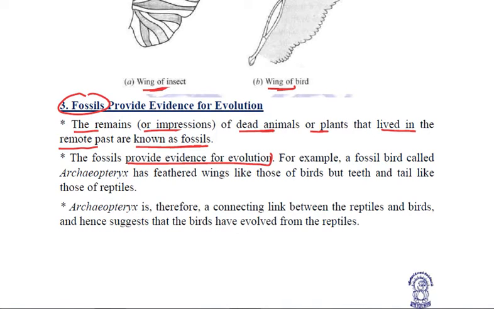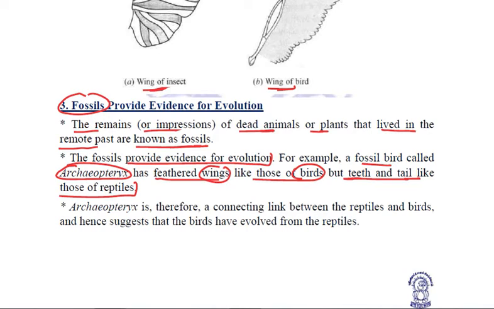How? While digging up, humans found a fossil bird named as Archaeopteryx. Now it was a very strange type of fossil. Why? Because it had feathered wings, and wings we know are a characteristic of birds. But surprisingly, it had also got teeth and tail just like that of reptiles. Birds do not have teeth, they have beak.